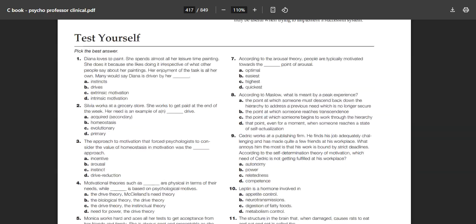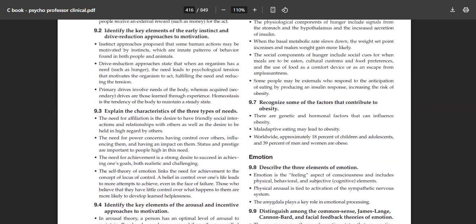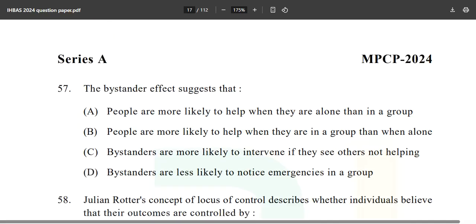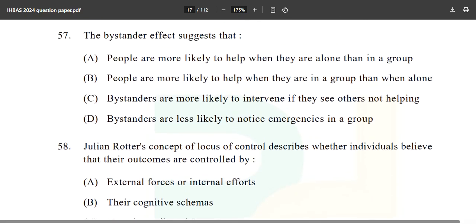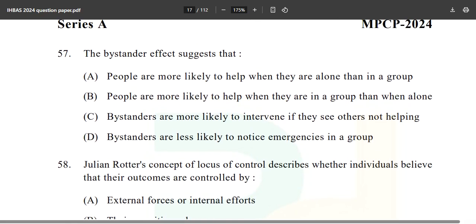Okay, now coming forward to the next question, which is our question number 5-7. And if you are on Telegram, I will try to put a picture.